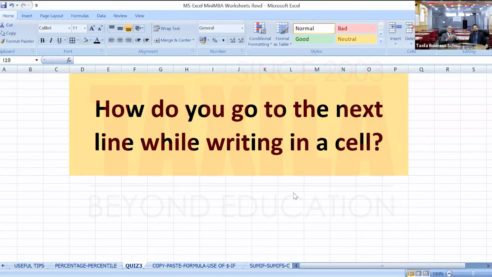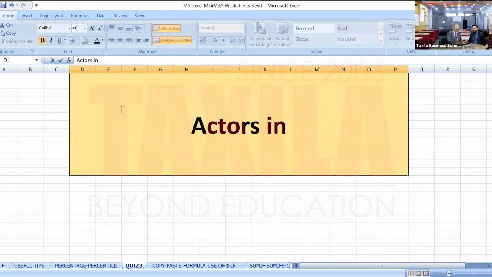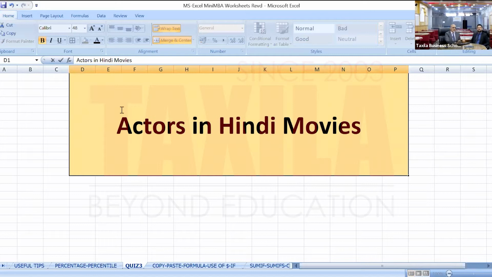Let me start today's session with a quiz itself. If you had to write something in a cell, and you want two lines, for example, actors in Hindi movies, I will write here. Actors in Hindi movies. And I want to write Amitabh Bachchan, Akshay Kumar, Ajay Devgan. I want to write these three names in the same cell, but in the next line.